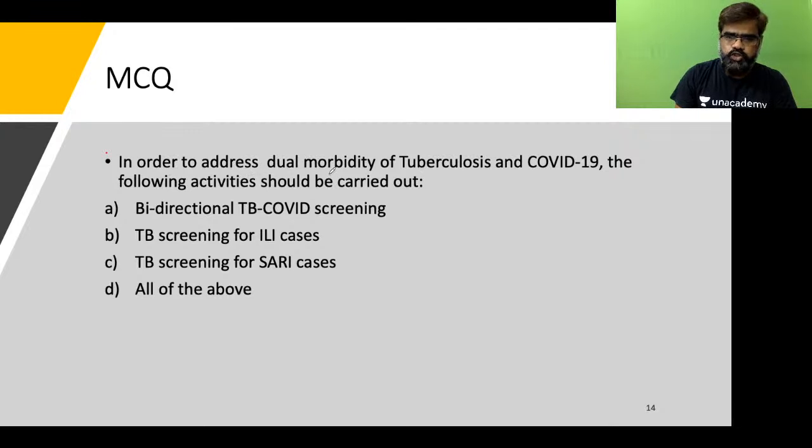In order to address dual morbidity of tuberculosis and COVID-19, following activities should be carried out: bi-directional TB-COVID screening, TB screening for ILI cases, TB screening for SARI cases, or all of the above. Just try this. So Arjun goes with A.